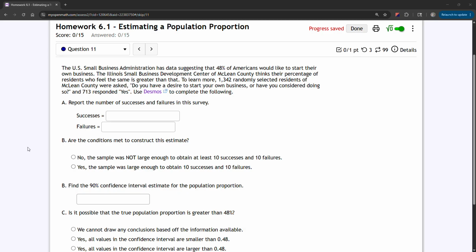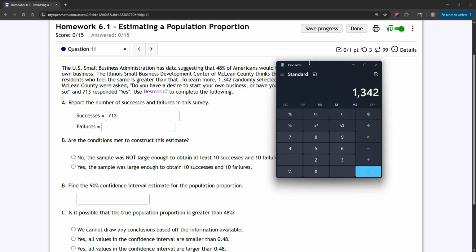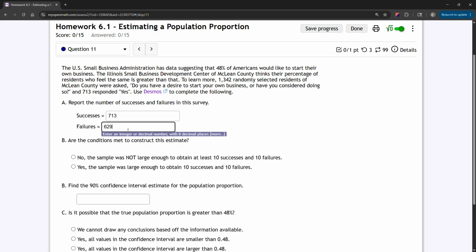713 responded yes. What we want to do then is use Desmos to complete the following. We don't really need Desmos for part A, we're just asked the number of successes and failures. We had 713 successes, and then to get our number of failures, we can take the 1,342 people who were surveyed, subtract the 713 to get 629 failures. In this case, the conditions are met to construct an estimate for the population proportion because the sample was large enough to obtain 10 successes and 10 failures.